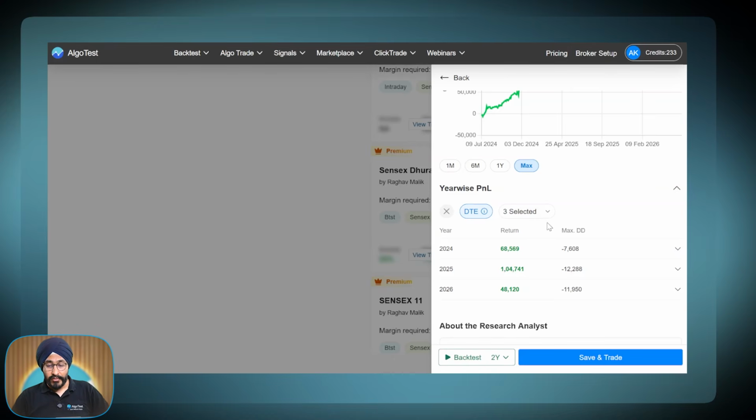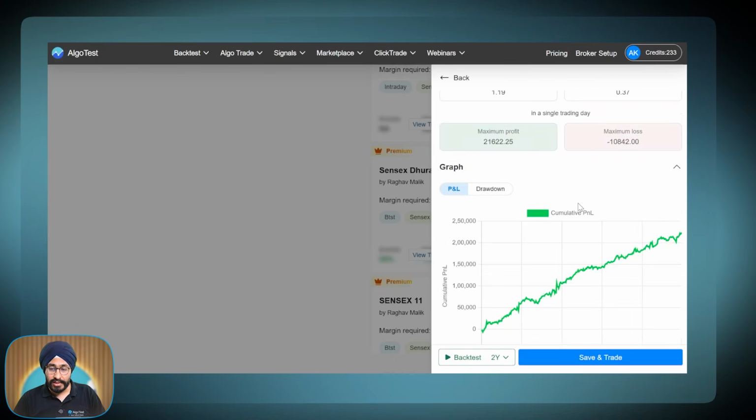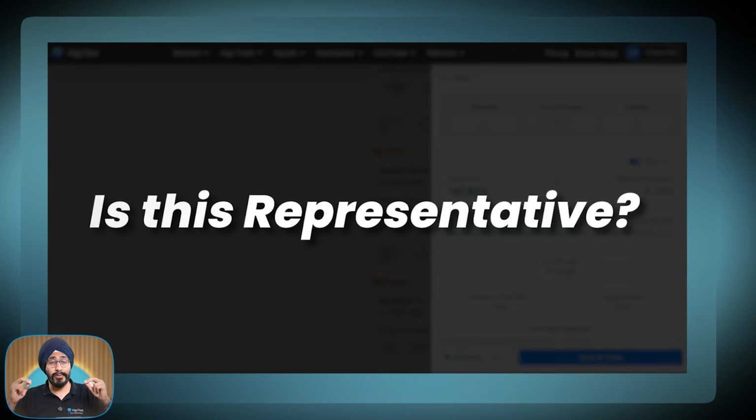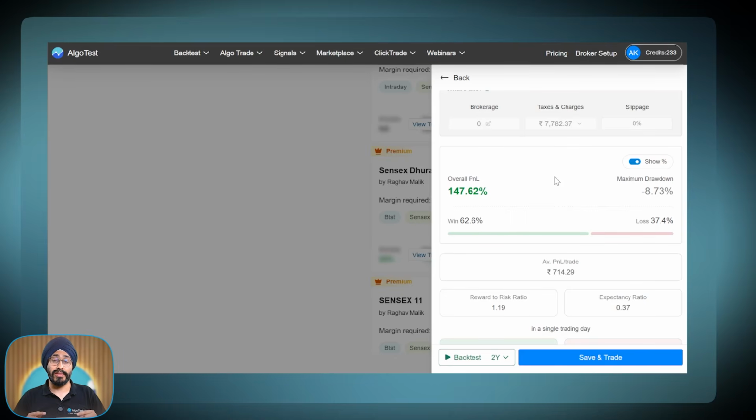Alright. Now we have looked at the overall stats. If I see the percentages, you can see over the past 2 years, it has made a back tested profit of 150%. But what is this? Is this representative? Is this real? Or is this just historical data? I want to make it clear to everyone, this is just the back tested historical data. Is this representative? Not yet.